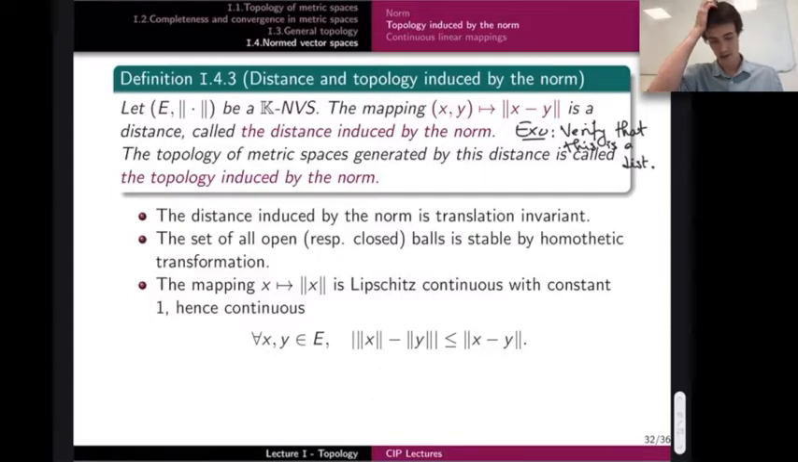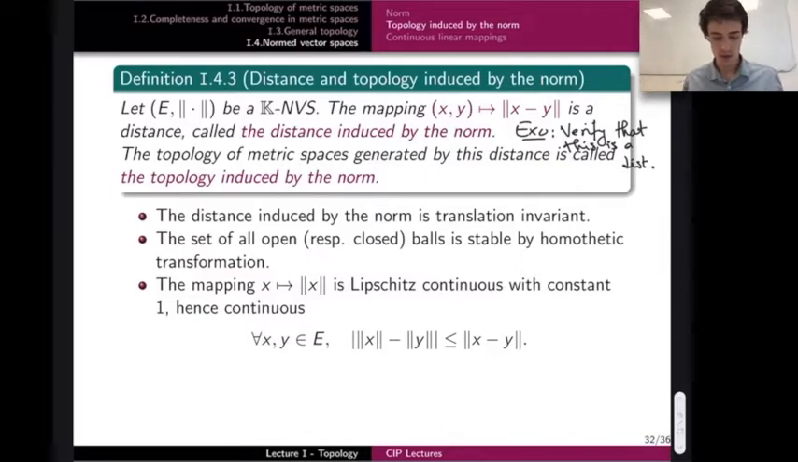What can I say about this distance? There are several properties that need not be proven. The distance induced by the norm is translation invariant. The set of all open balls is stable by homothetic transformation. So if you take all open balls and you translate or dilate them, it's still the same. The set of all open balls remains equal to the new set transformed by homothetic transformation.